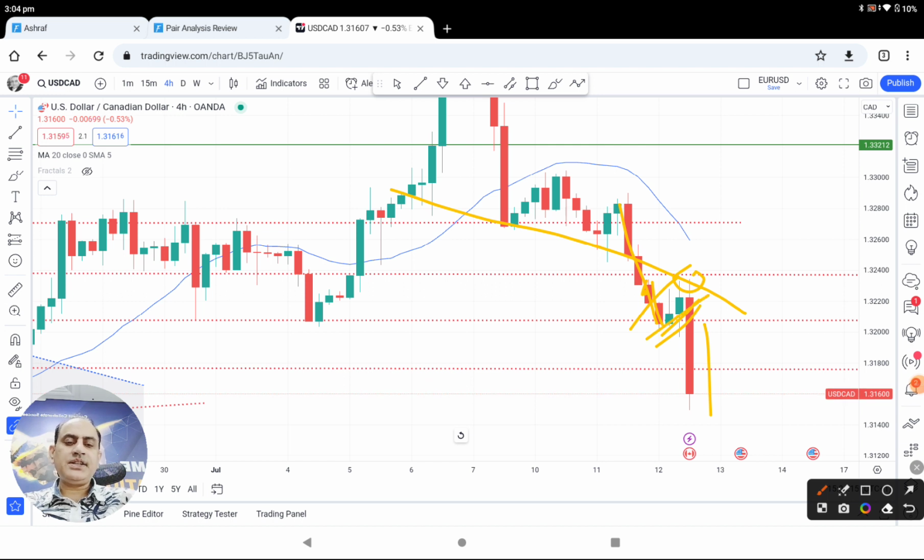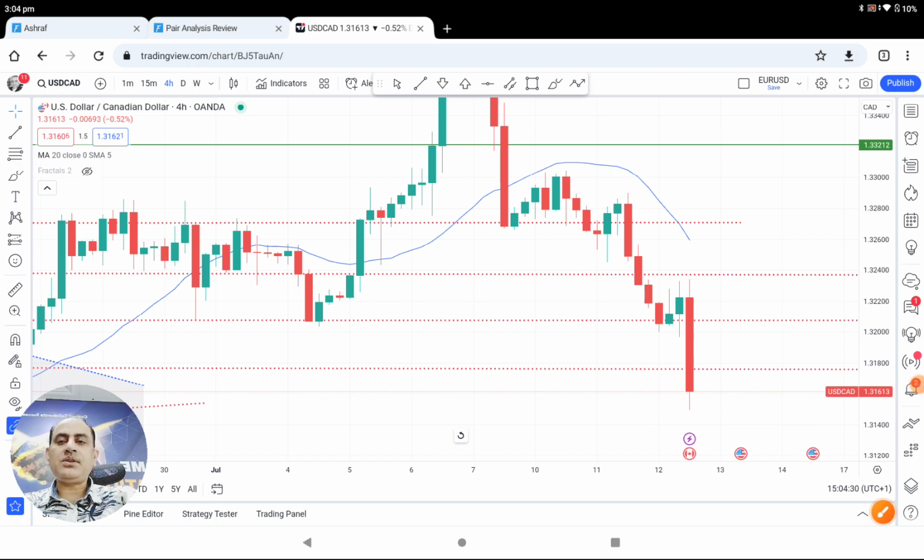We did another intraday analysis and helped our traders to squeeze amazing profit. And later on, the news also supported. The news wasn't good for the dollar and dollar CAD. The rate was higher, and that basically pushed dollar CAD a bit further down. Bank amazing profit. Let me share with you guys how we analyze the market.